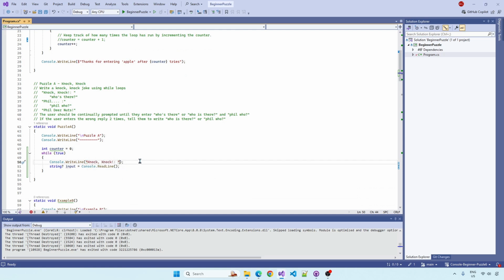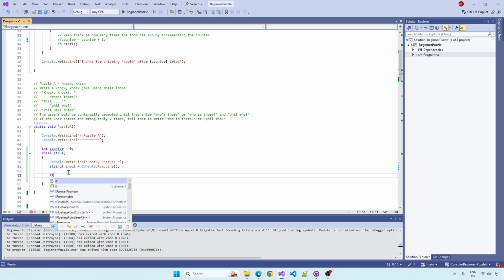So we've got knock knock. I'm getting the input. Next is an if statement, right? We have to check if they're saying who's there or who is there. So that's if. And we want to get the input and convert it to lowercase.